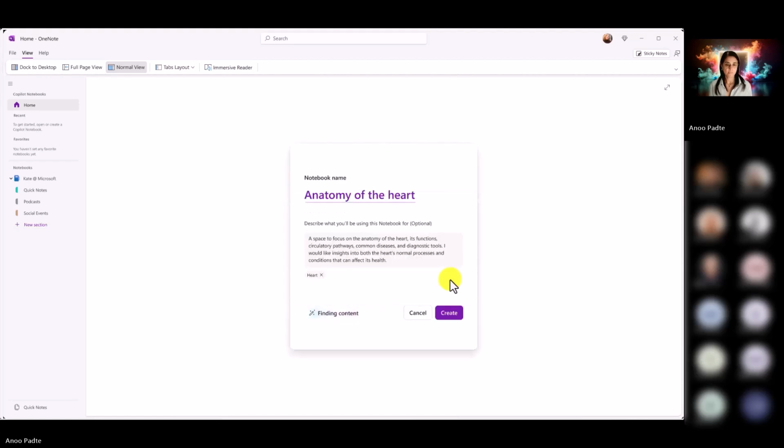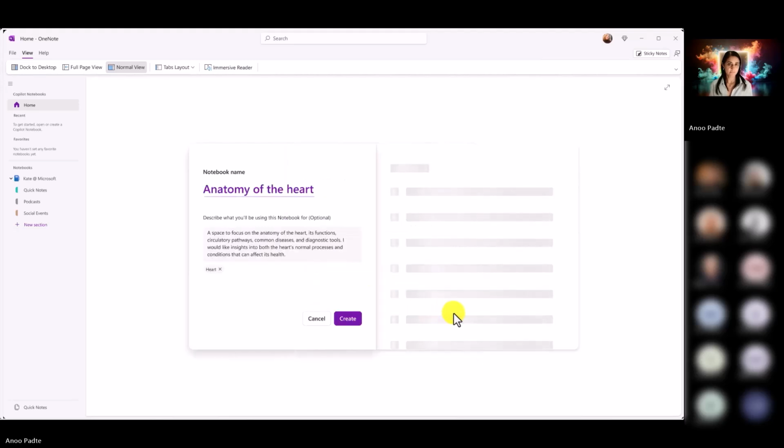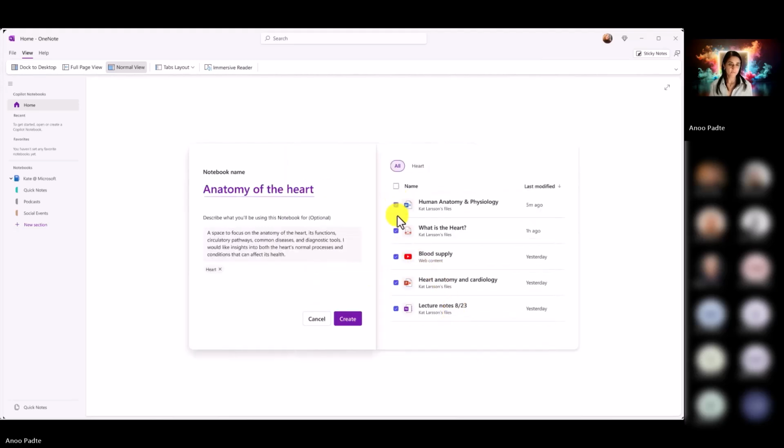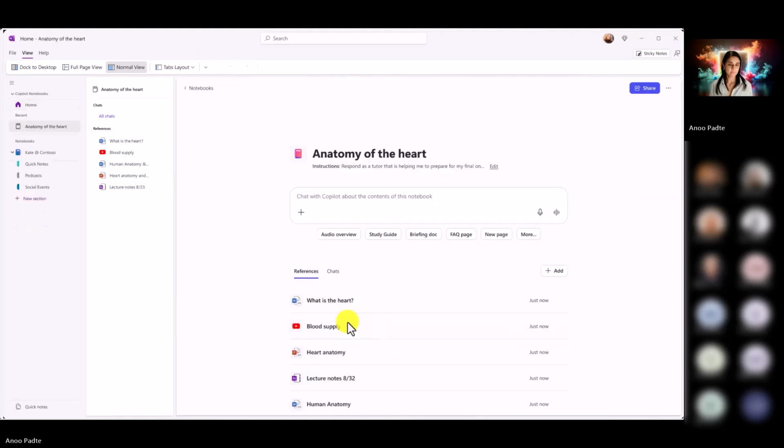Now we're going to describe what's inside of that Copilot notebook. So we did that. And then next up, we're going to have some references suggested. So everything from Word documents, YouTube videos, lecture notes, etc. And then click create. And it's created my Copilot notebook with those references.